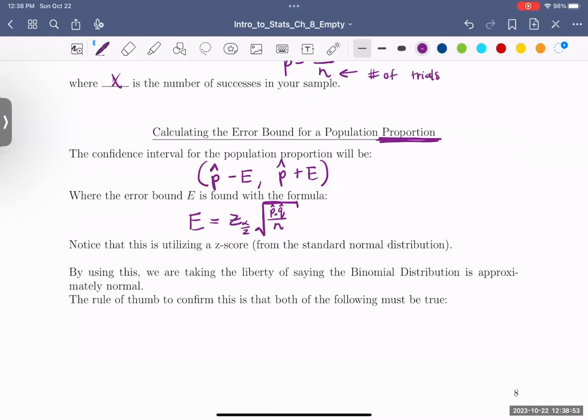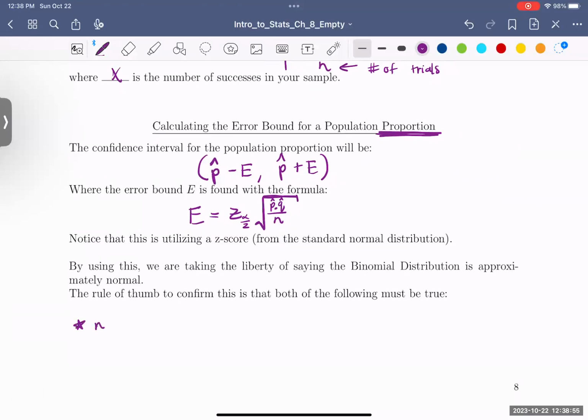To make sure that the rule of thumb is good enough, we want to check these two things. We need to check that n times p is greater than or equal to 5, and n times q is greater than or equal to 5. This is similar to chapter 7, where n needed to be bigger than 30 to use the normal approximation.